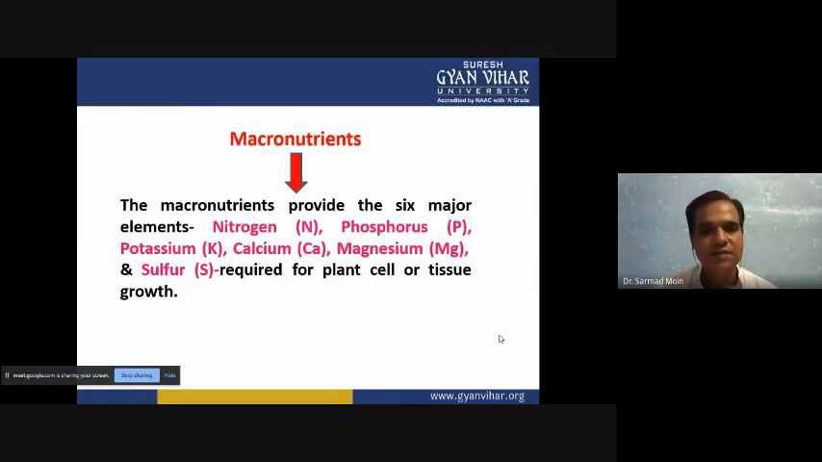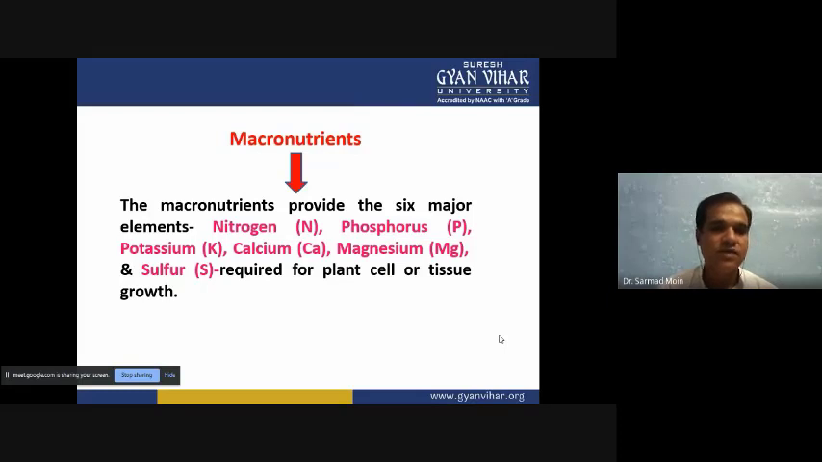These six elements, the plant cells and tissue require in high amount or high concentration, so we are calling them macronutrients. These six elements are also required in various biochemical and physiological activities. They are very essential. If we are not adding these macronutrients in the media in the optimum concentration, then the plant growth will be reduced.